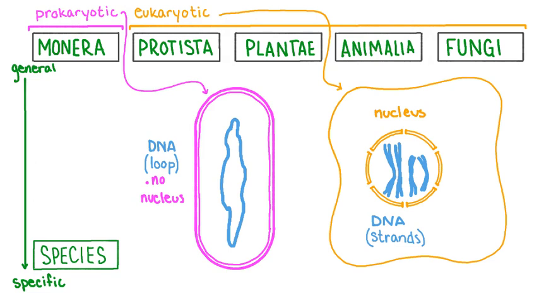In eukaryotic cells, the genetic material, or DNA, is in several long strands called chromosomes, and the chromosomes are stored and protected within a nucleus. In contrast, prokaryotic cells have their genetic material in a chromosomal loop, and this loop of DNA is suspended in the cytoplasm of the cell.